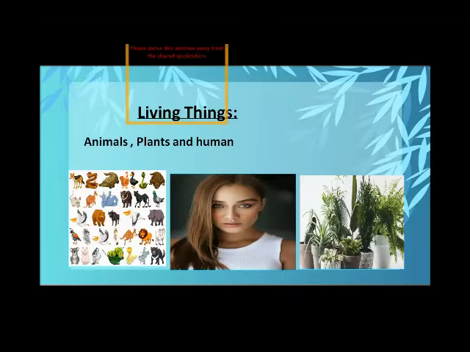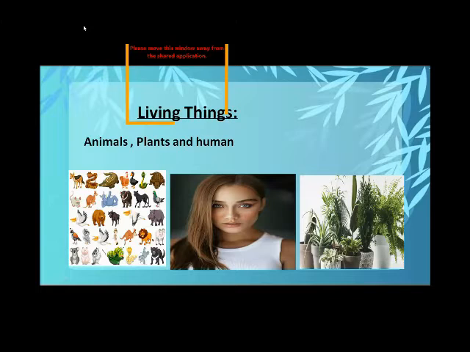Now, do you know about the living things? Anyone? Raise your hand and give me the answer. Do you want to give me the answer to this question? Do you know about the living things? Can you tell me the name of the living things? Raise your hand. Now, students, give me the answer. Can you tell me the name of the living things?